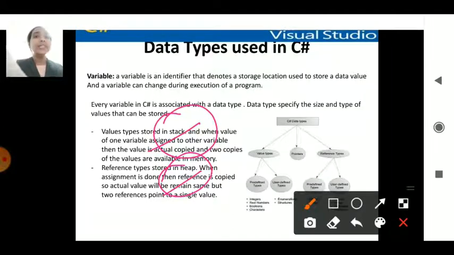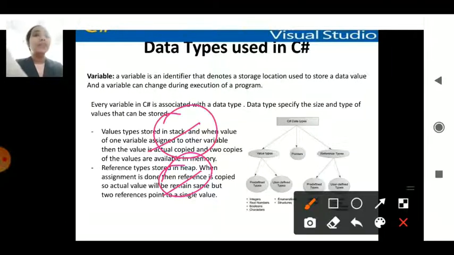But reference types don't take multiple locations in the memory. The same one location is used multiple times. When I declare it with the concept of objects, it takes the same memory location, which will be replaced with another variable with some other value. That is the difference between value types and reference types.